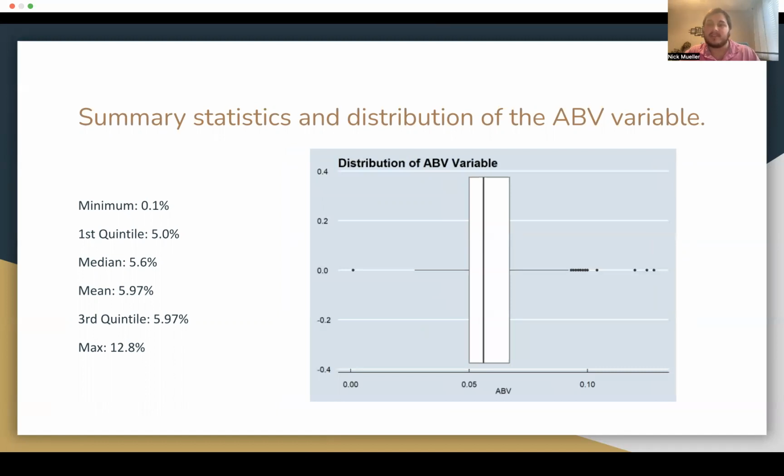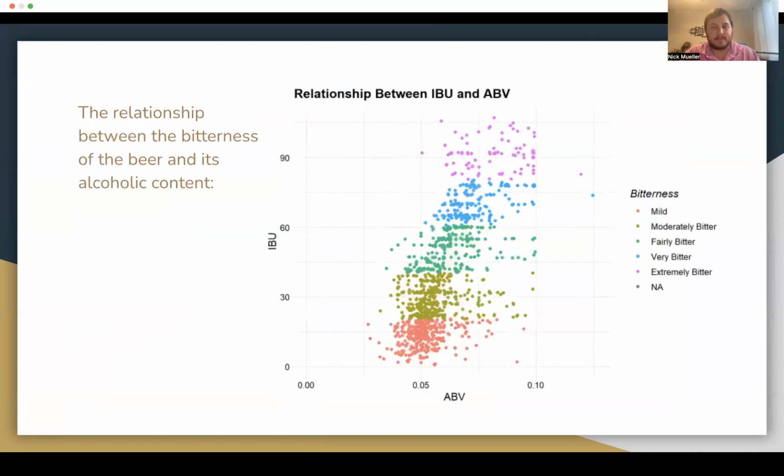Here's another statistical summary, a different visual representation, a box plot, where we can see a very similar distribution, with the median being between 0.04 and 0.06, and then it trails off as it gets higher and lower in ABV. The relationship between IBU and ABV, as we can see here, is that as the ABV gets higher, so does the IBU, and as the ABV gets smaller, so does the IBU.